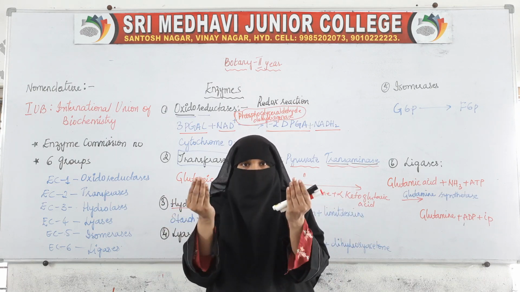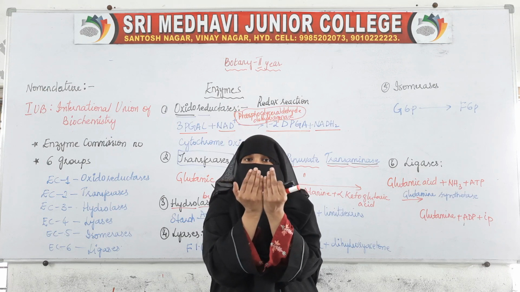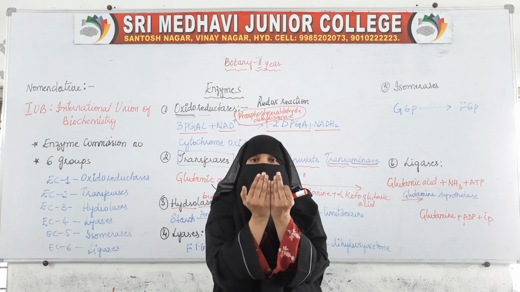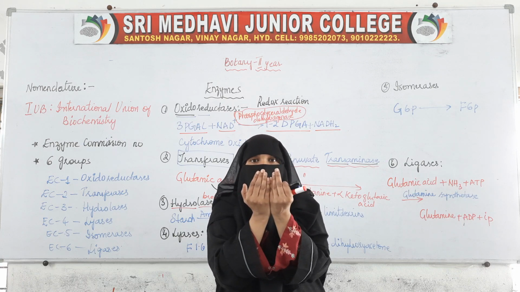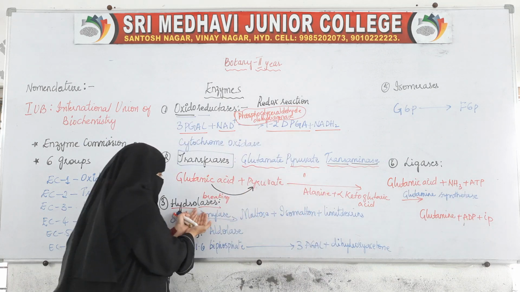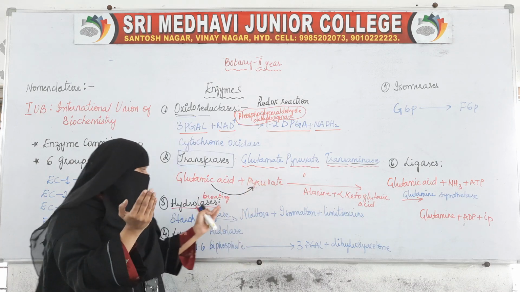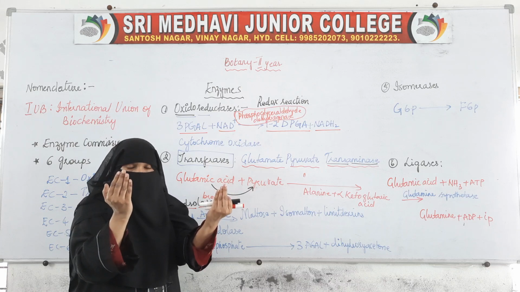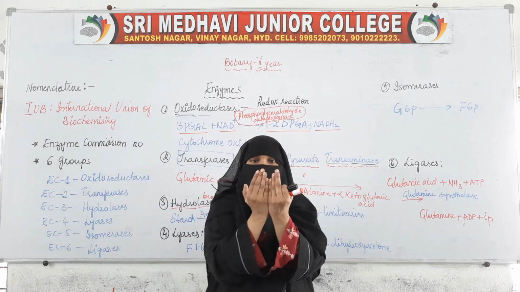Okay, small substances are combined by making a bond. How is this bond formed? Because of the removal of a water molecule. Okay, now two substances have joined. In this, what is being done? These joined substances are being separated. Hydrolases, lases means breaking. Okay, so how are they separated? How are these two joined substances separated?